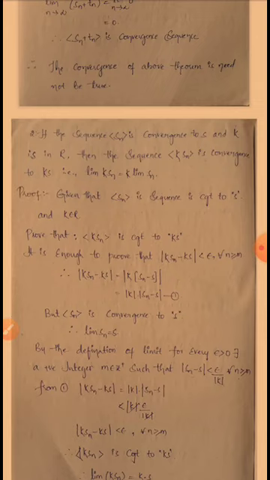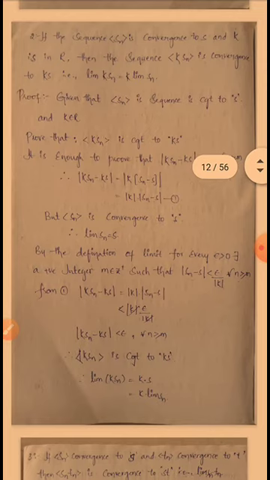From above we know that mod Sn minus S value is less than epsilon by K. So for this I am writing here less than mod K into epsilon by mod K. So mod K gets cancelled, so we get less than epsilon. So mod K into Sn minus Ks is less than epsilon for all n greater than or equal to m. So that means what?